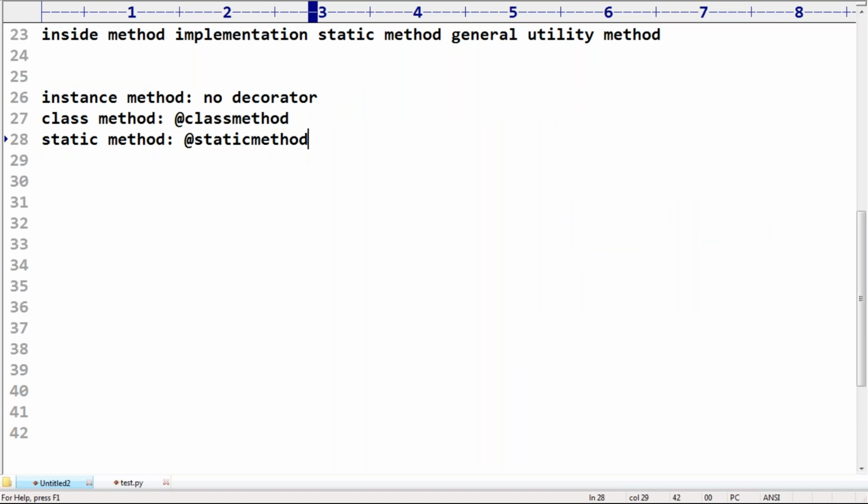Remember this one, sir. But what about the static method, sir? This one is not mandatory, sir. This one is optional. No problem at all. But the class method one is mandatory. Observe these points very carefully about this terminology, right? The @classmethod decorator must be mandatory. If you are not taking this one, then it will never be a class method.